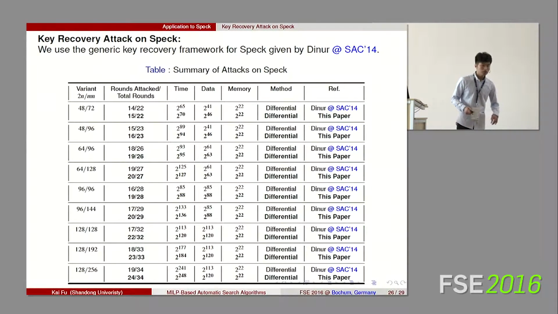We also use the differential and linear trails to attack the Speck cipher. This is our result. From the table, we can know that we improve the attack on Speck cipher with block size greater than 32.